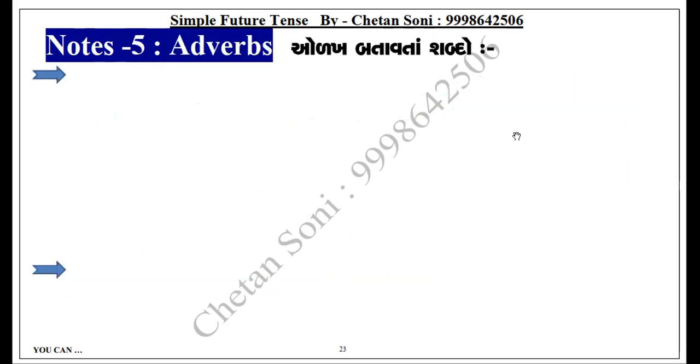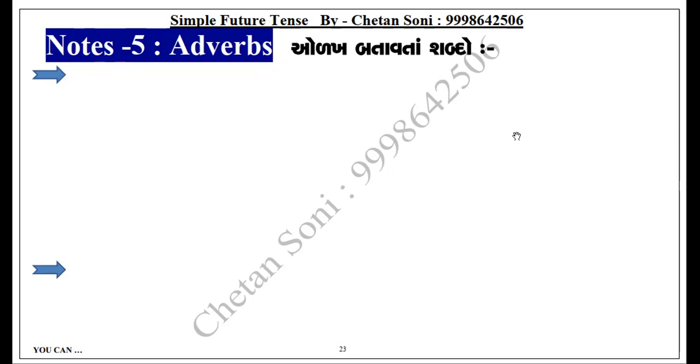Now, adverbs. What is the point of adverbs? We have already seen them in parts of speech, and in simple present and simple future also, we have seen that when the action is happening, the word showing when is called an adverb. In other words, it is called a time indicator. In other words, we can say tense indicator: the word which can indicate the tense.